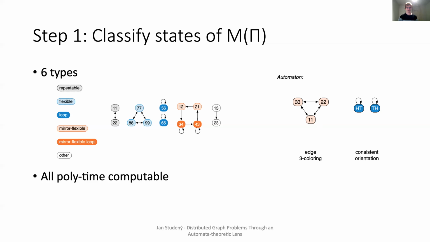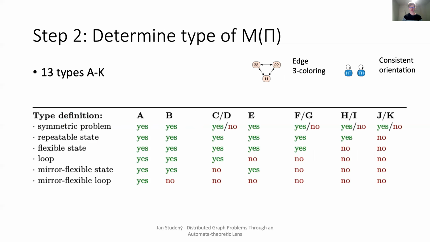Non-trivial cases are flexible types. As a second step, we determine a type of an automaton based on which states the automaton has. To have a full characterization, we need 13 types. These types fully determine solvability and round complexity, which will be shown on the next slide.